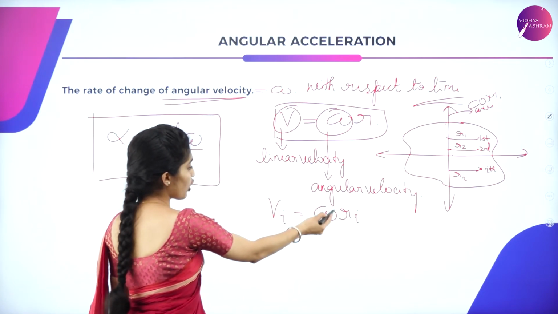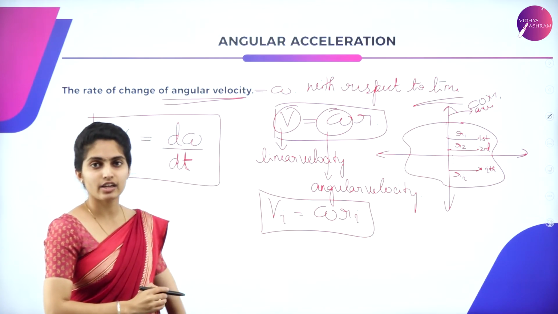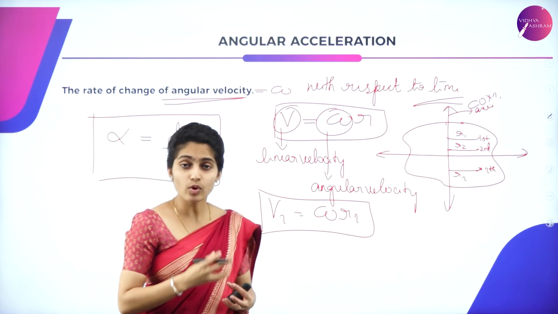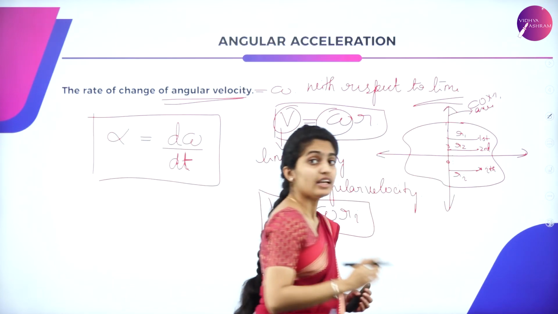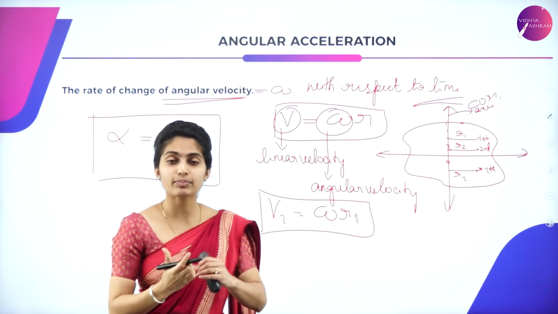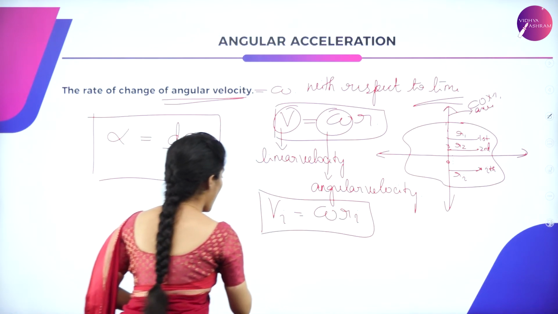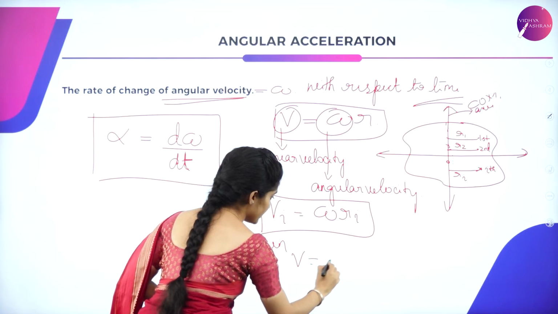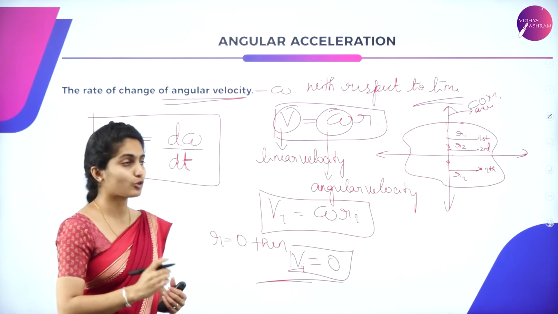So here we have got the relation which links the linear velocity and angular velocity of the system of particles. So suppose if the particles are present on the axis over here, then the r, that is the distance from the center of mass, that is the axis, is said to be 0. So your r turns out to be 0. Then we have got v is equal to 0. So the velocity of all the particles is said to be 0.